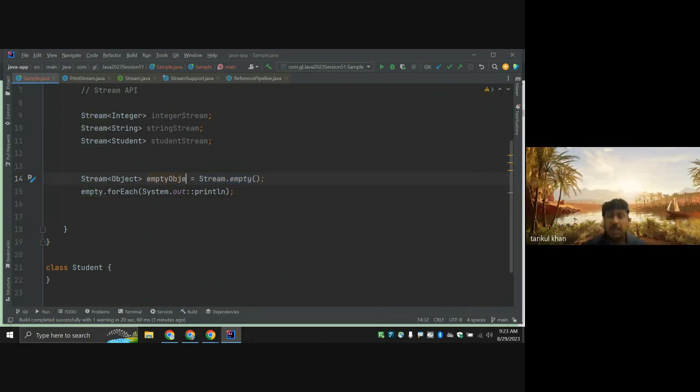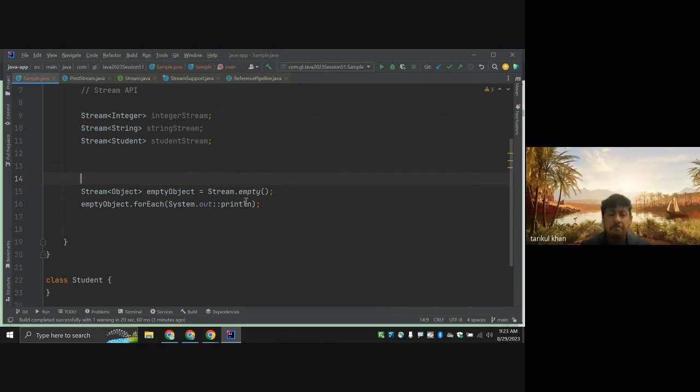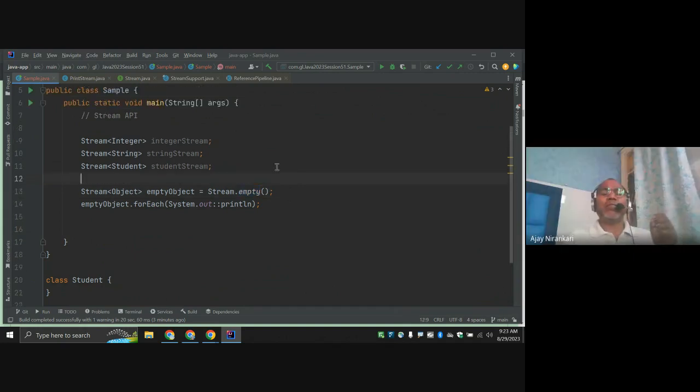Can we use of? I'm just going to say that this is the first way you can create the stream object, right? But there is no use. Empty, no data, then what is the meaning of a stream? Just temporary purpose, Java creates this.